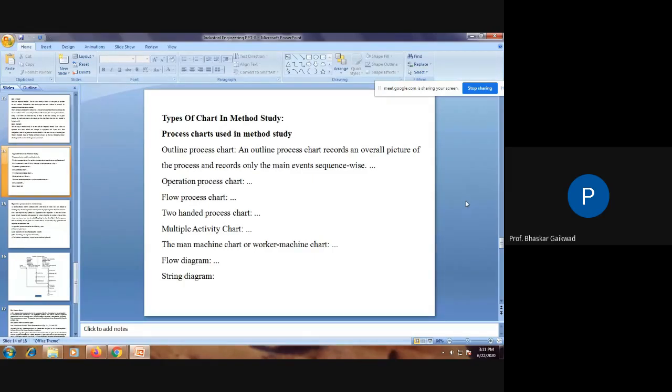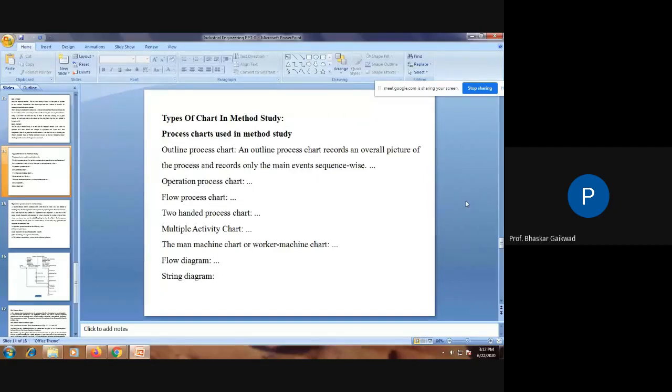Operation process charts: different types of operations will be there. Turning operation, drilling operation, machining operation, heat treatment operation. So many operations are there. There should be a proper sequence, and if there is no proper sequence, there is a problem in production. Unnecessary material handling cost will be there, and ultimately it affects the production cost. Then flow process chart. Many times one material can flow through 3 or 4 departments. How can we reduce the flow of material so that transportation cost will decrease?